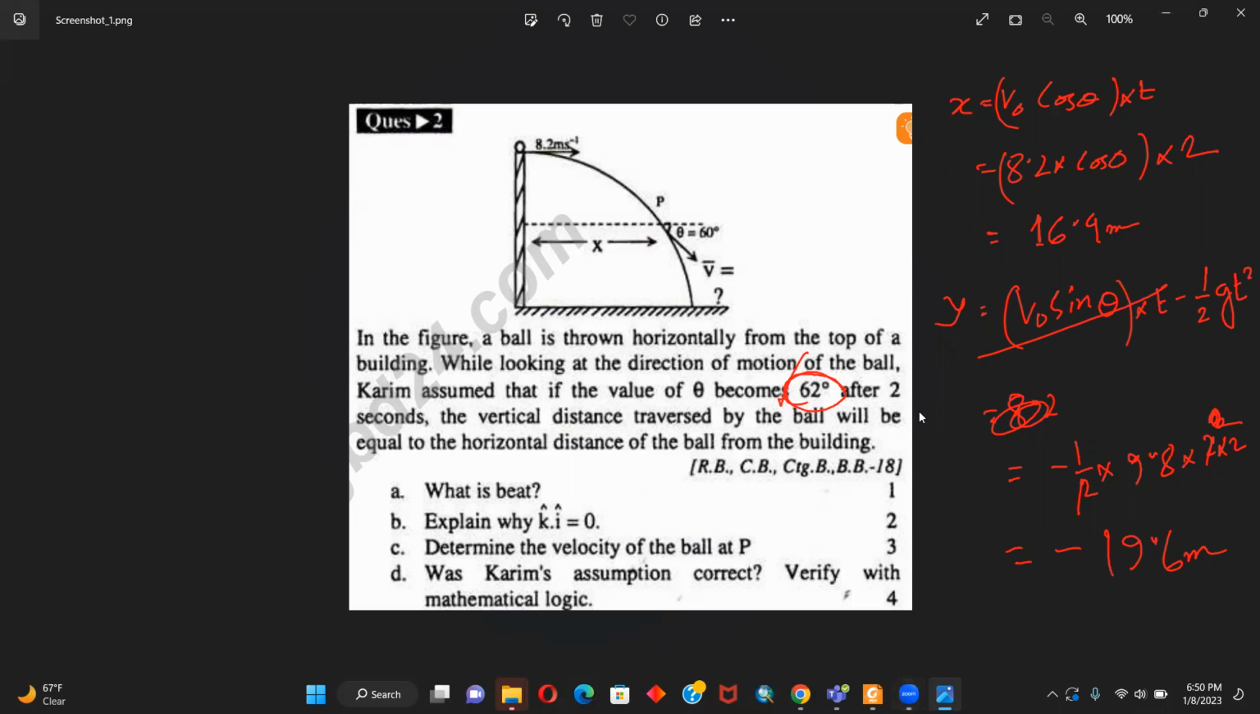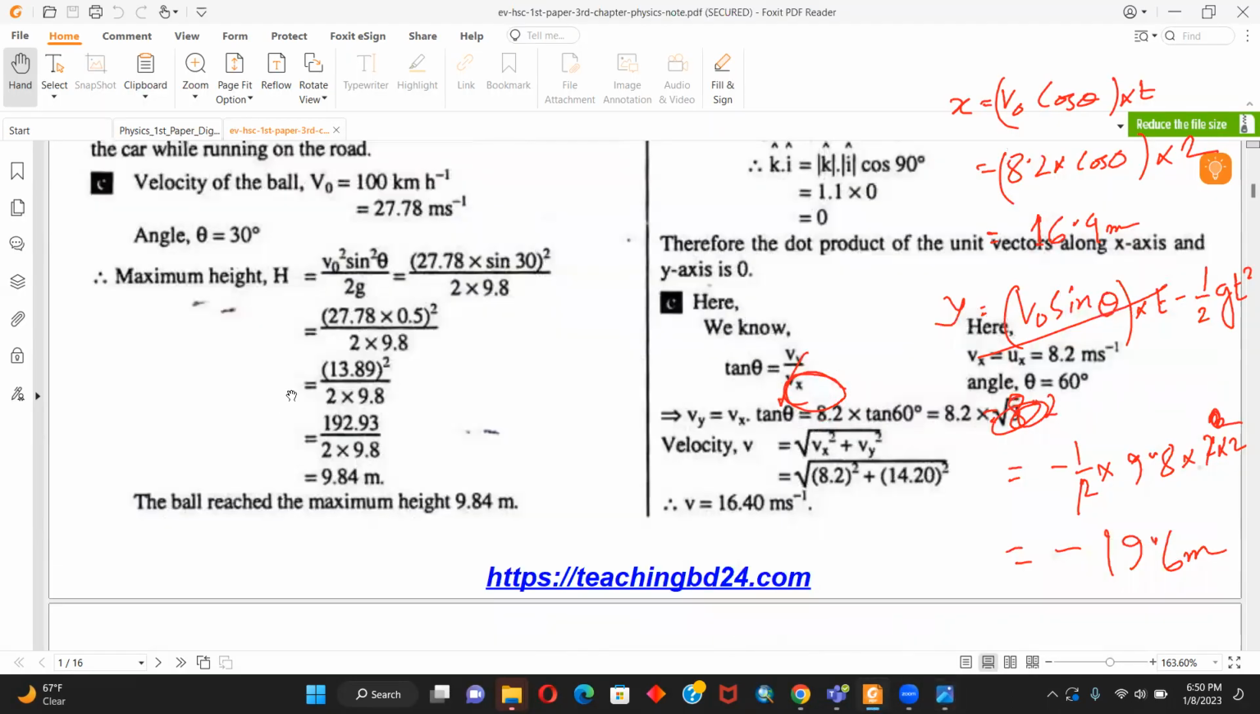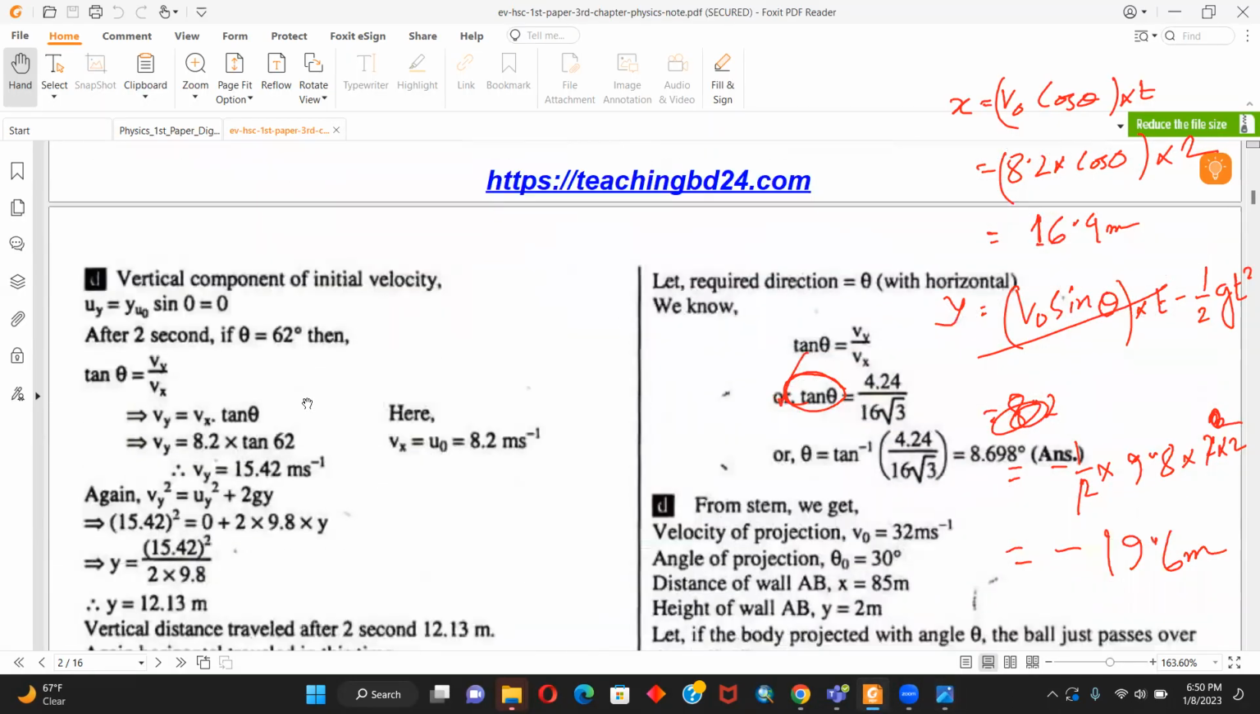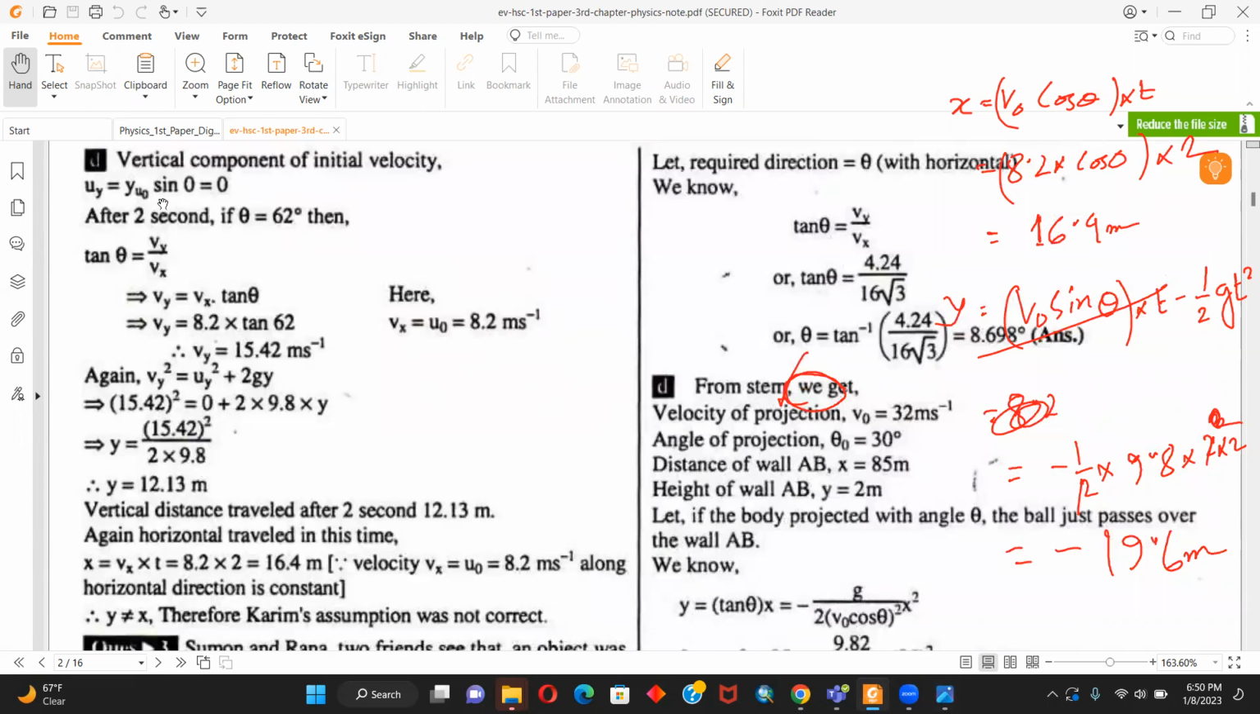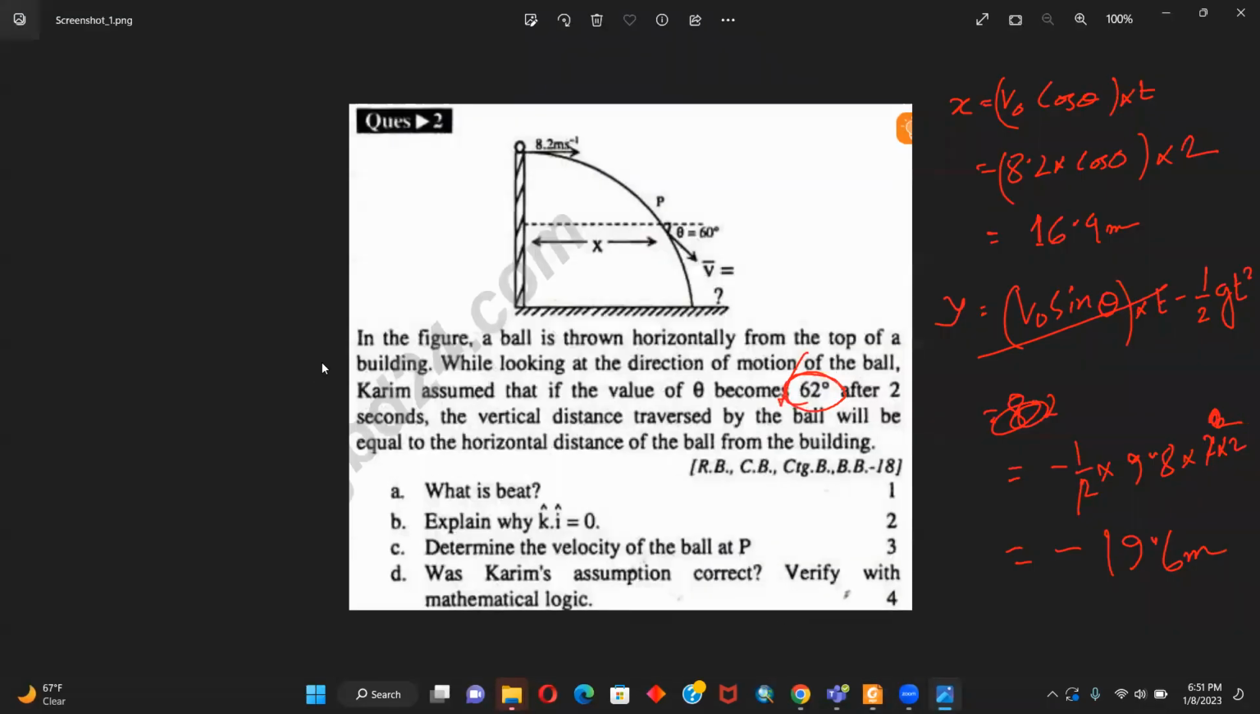I think what the problem here is, they haven't used the time, which is 2 seconds. Rather, they have used the angle, and only used the time. So the thing here is that after 2 seconds, this particular object won't form an angle of 62 degrees. Understand my point? Let me show it to you. That is why we are getting these absurd answers.